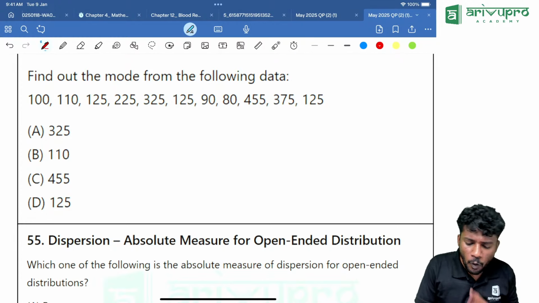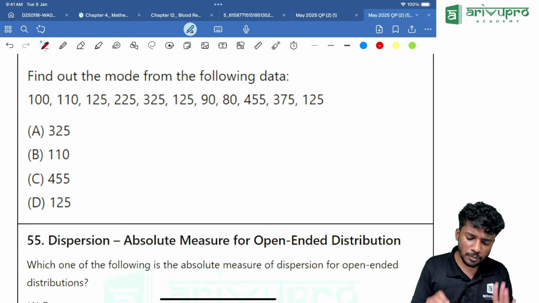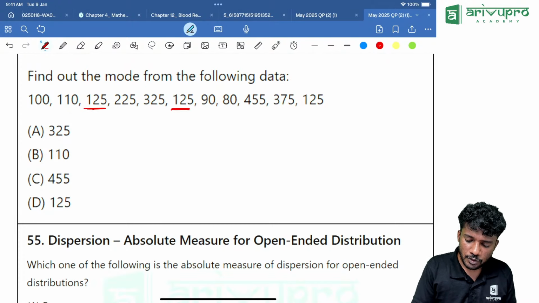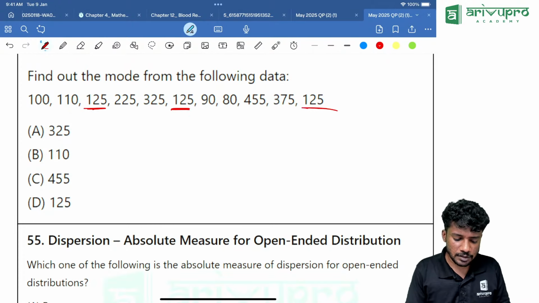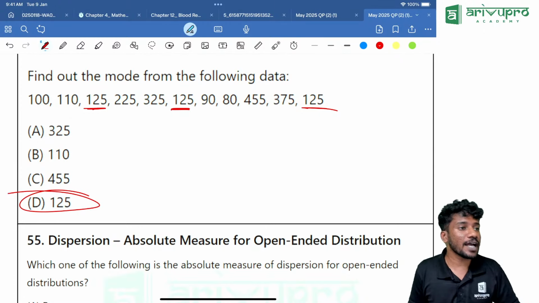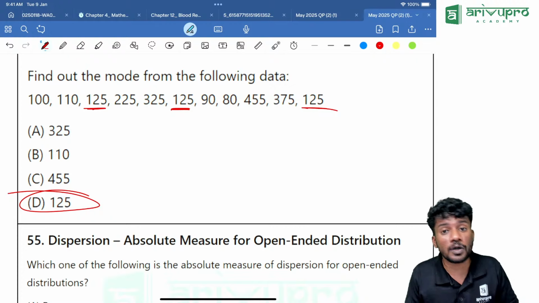Find out the mode from the following data. Which is the most repeated one? If you look into it, 125 is happening once, twice and thrice. Is anything else happening more than that? No. Answer: mode is 125. What is the meaning of mode? Mode is the most repeated value. The most repeated value is called as what?